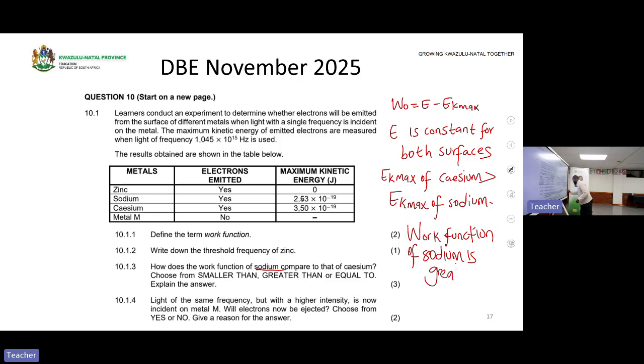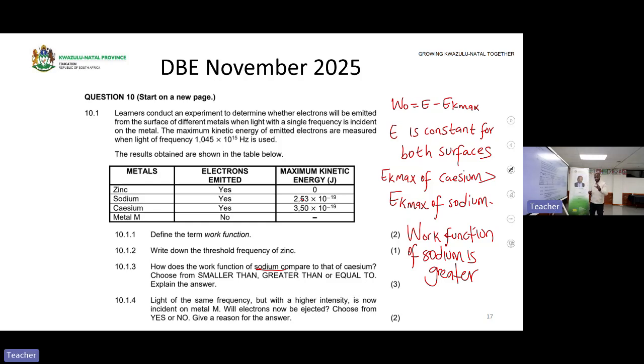Why? Because EK max is small. You are subtracting a small number, so you'll get a greater answer than when you are subtracting a big number, based on that example that we were doing.